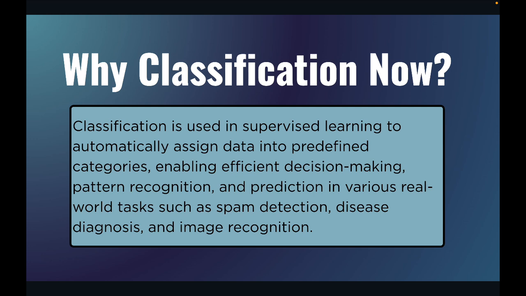So why classification? Classification is used in supervised learning to automatically assign data into predefined categories, okay, enabling efficient decision-making, pattern recognition and prediction in various real-world tasks such as spam detection, disease diagnosis and image recognition. This is the theoretical definition. Now let's understand this with an example, okay.